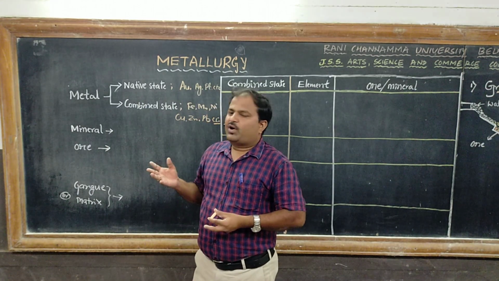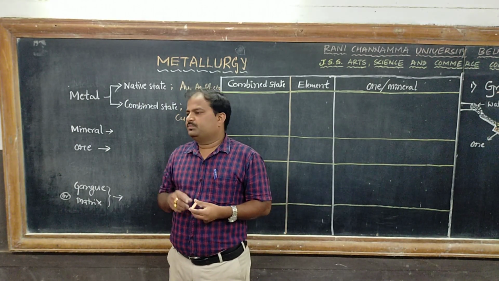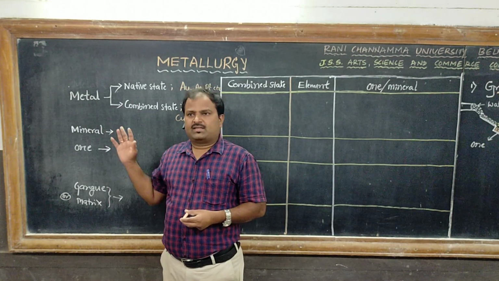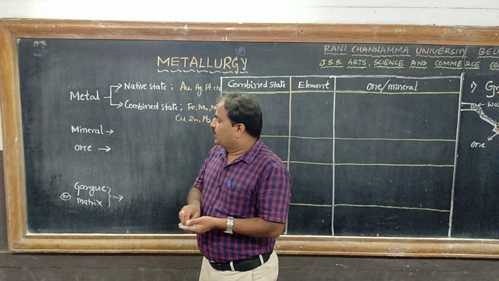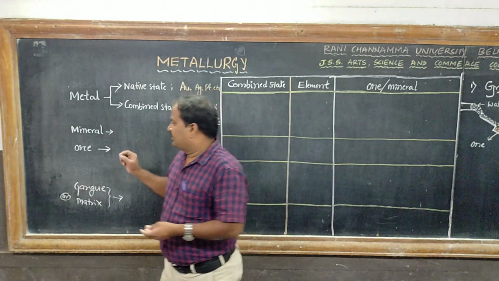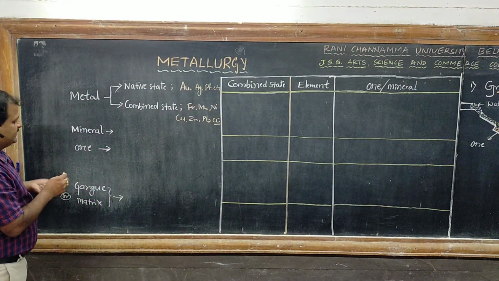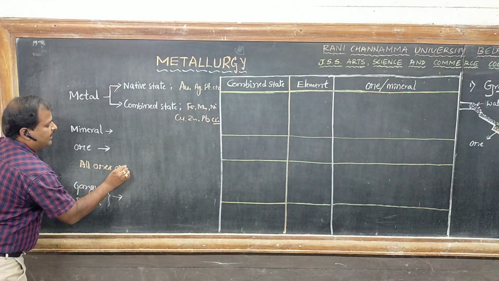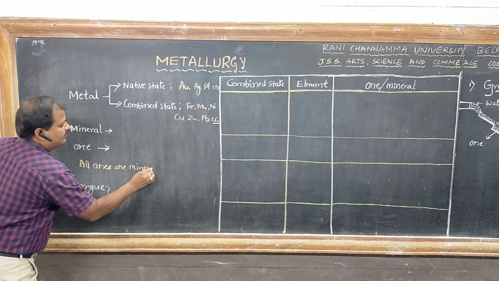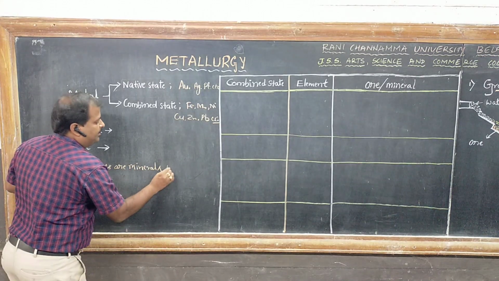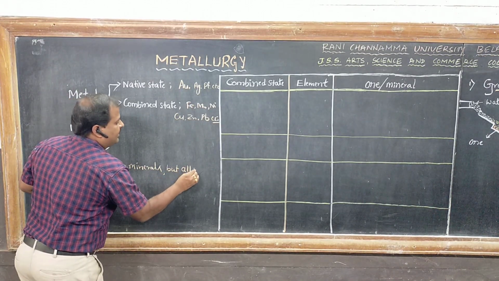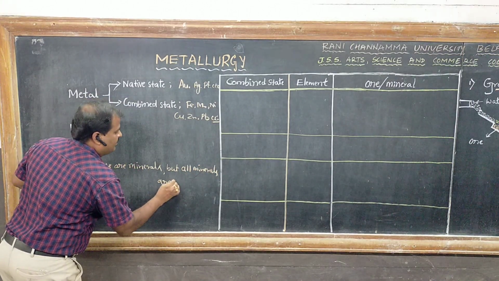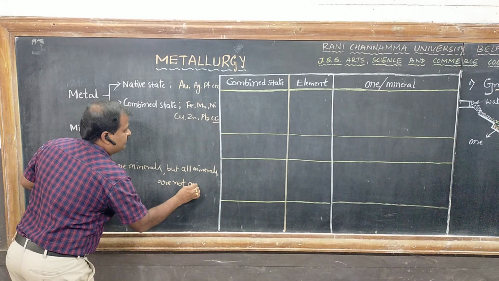Similarly, bauxite is an ore of aluminium, galena PbS is an ore of lead, etc. Thus, ore is a mineral. The important sentence is: all ores are minerals, but all minerals are not ores.